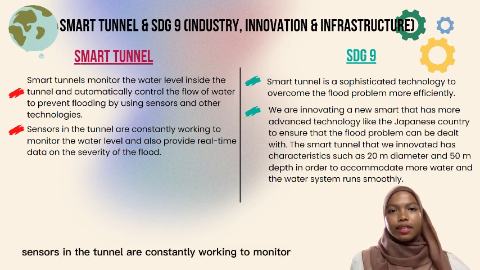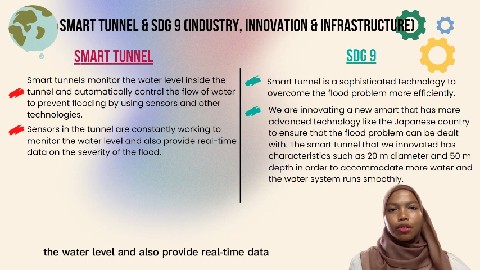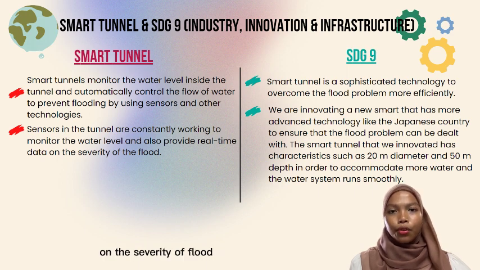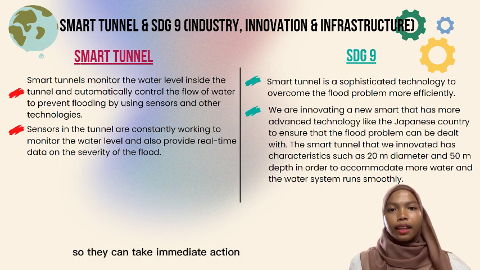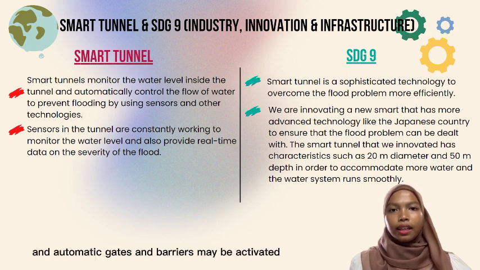Sensors in the tunnel are constantly working to monitor the water level and also provide real-time data on the severity of the flood. The smart tunnel system will alert authorities and emergency services so they can take immediate action if water levels reach critical levels, and automatic gates and barriers may be activated to control water flows and prevent flooding.